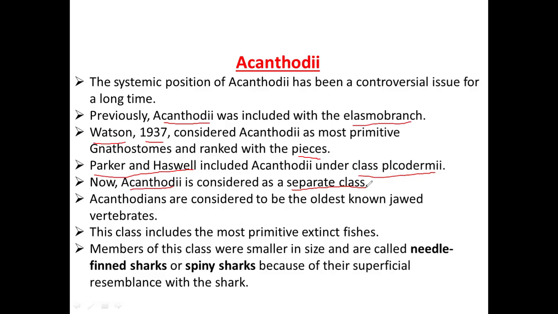Coming to the general characteristics of Acanthodi. These Acanthodians are also considered the oldest known jawed vertebrates. The first or oldest known jawed vertebrates could be said to be placoderms, but actually the oldest known are the Acanthodi. This class generally includes the most primitive extinct fishes.